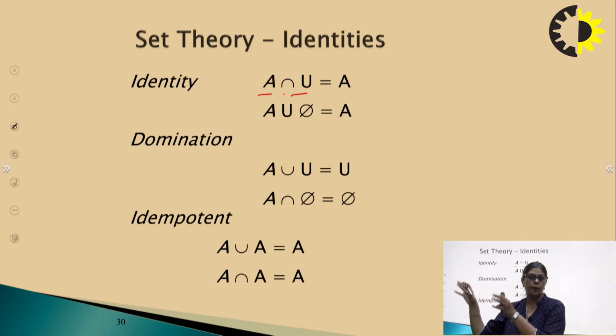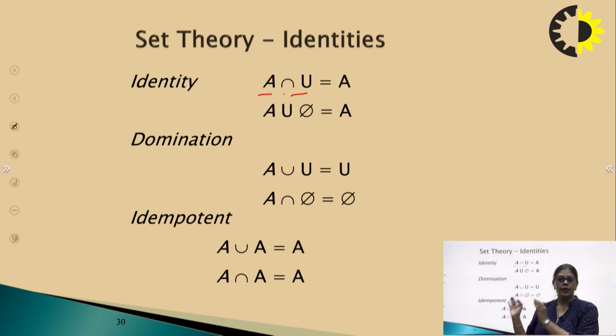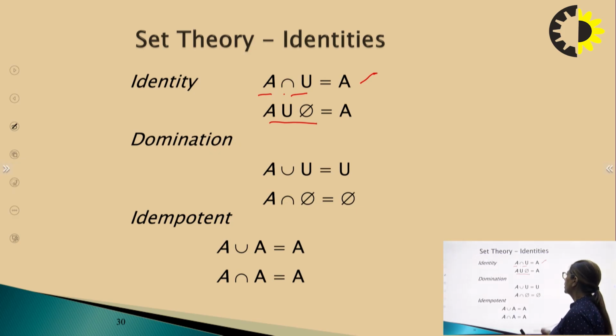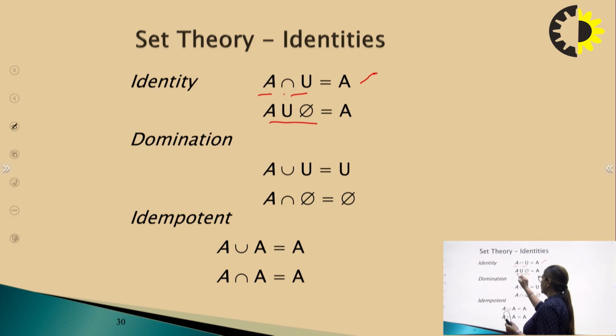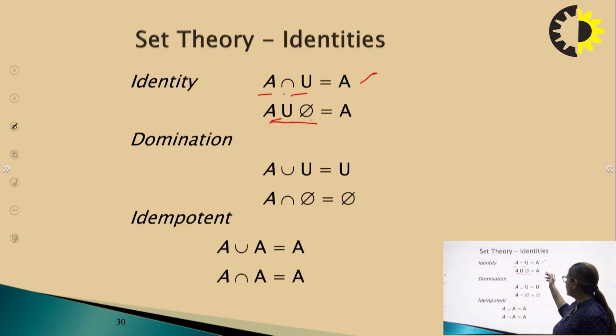We have picked some of the elements from the universal set and put them in A, and when we take the intersection of both, we will get A again. Similarly, if you perform the union with phi, A union phi, phi means the null set. The null set is combined with all the elements of A, and again we will get A itself, right?